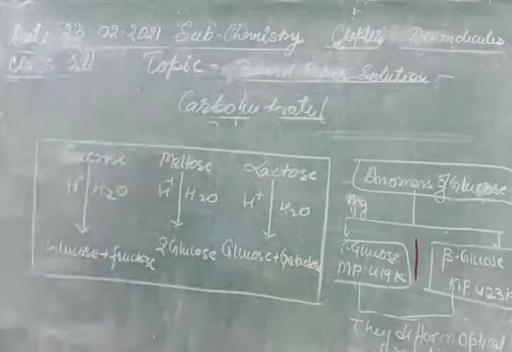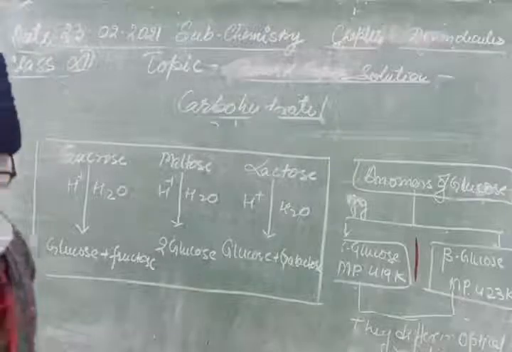Okay, sometimes it is also asked in 1 marks.